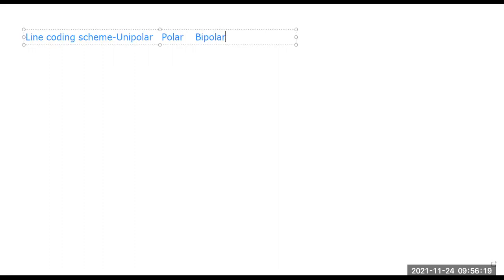Now, talking about them one by one, first let's discuss the unipolar scheme. All we are talking about here is part of digital data communication. In line coding, we know that there are bits 0 and 1.